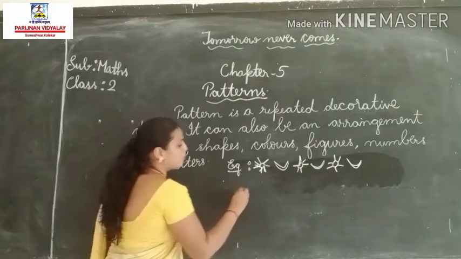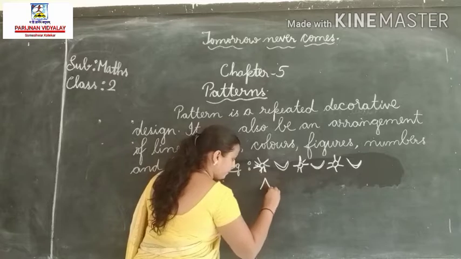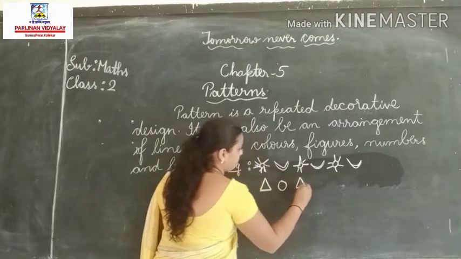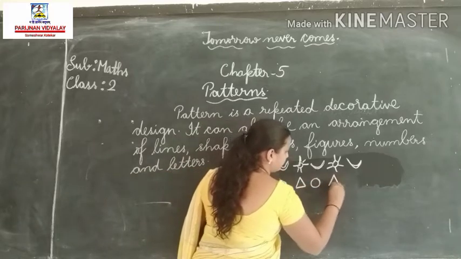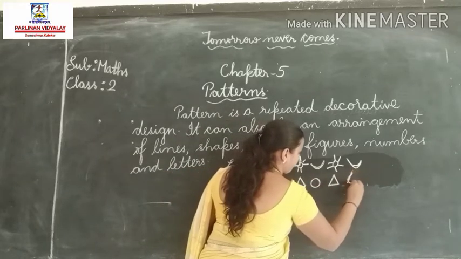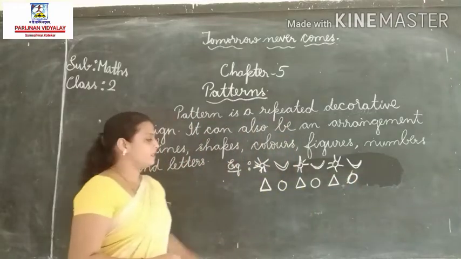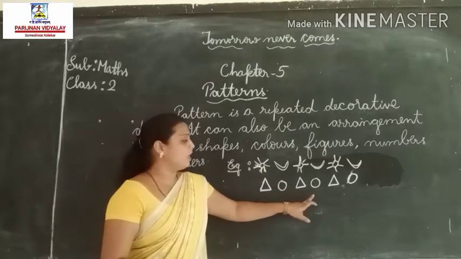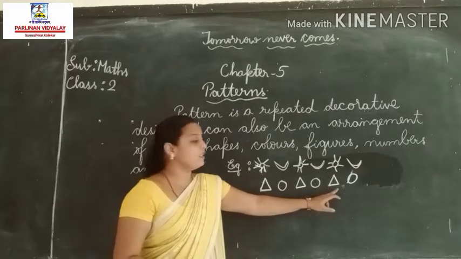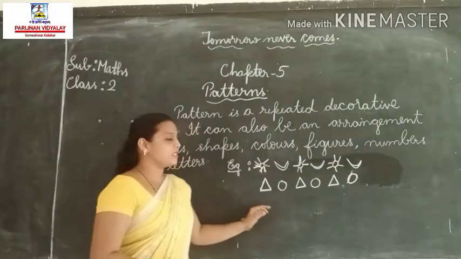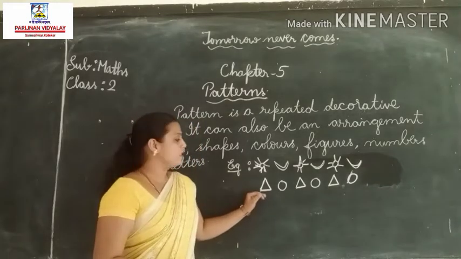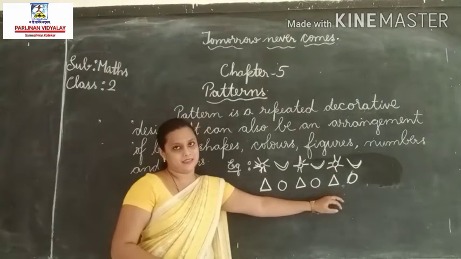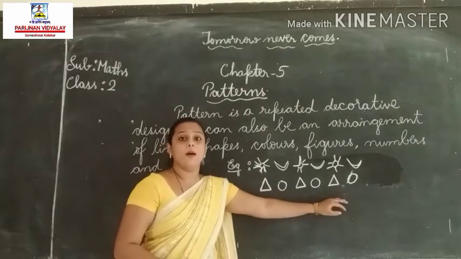Let us take one more example. Look at this. A triangle, a circle. A triangle, a circle. This sequence is also called a pattern.